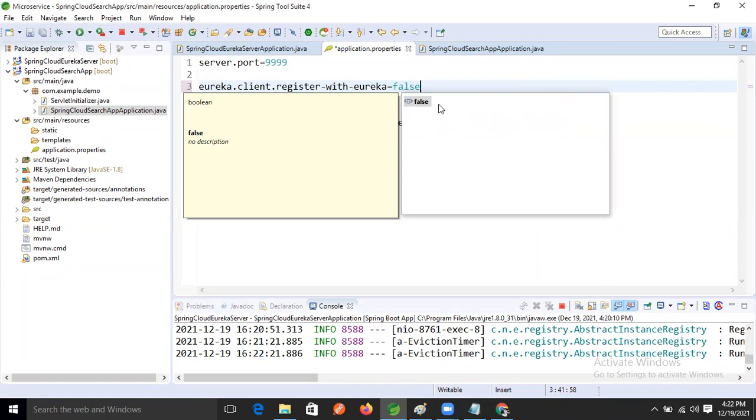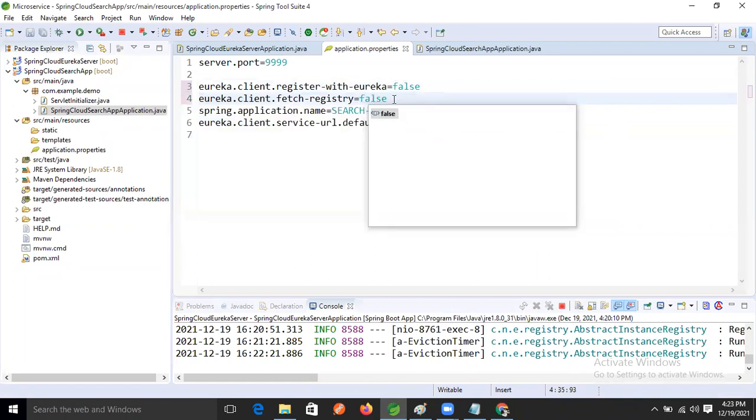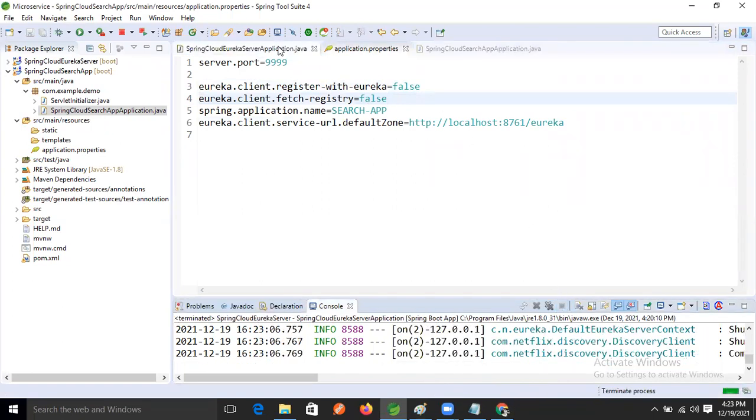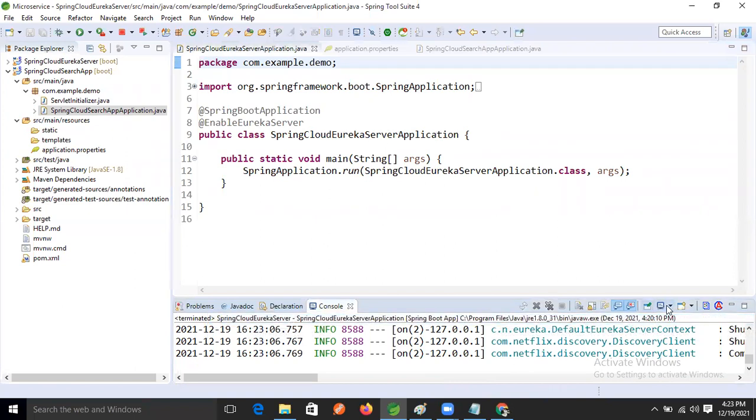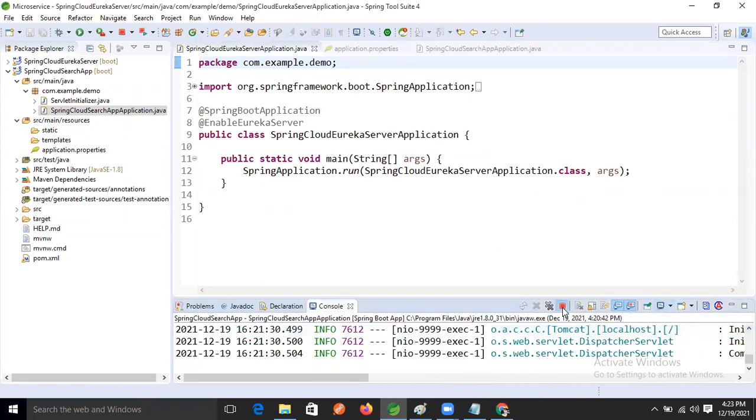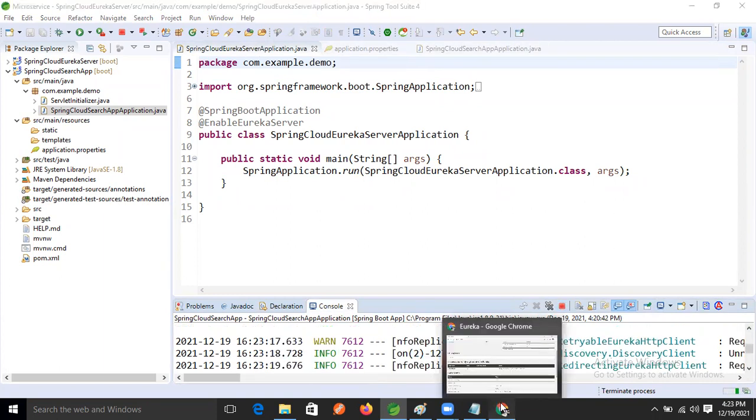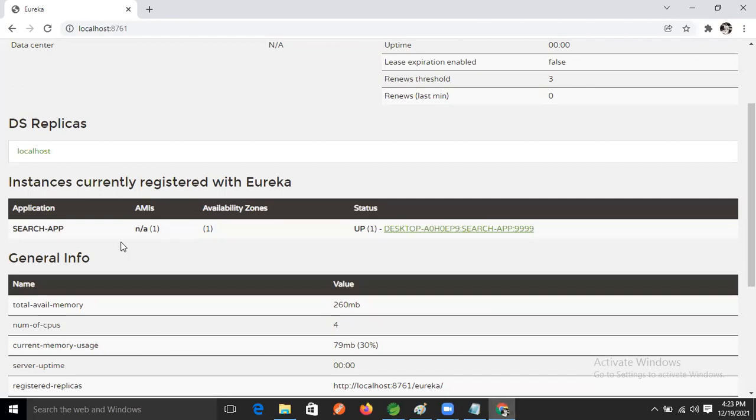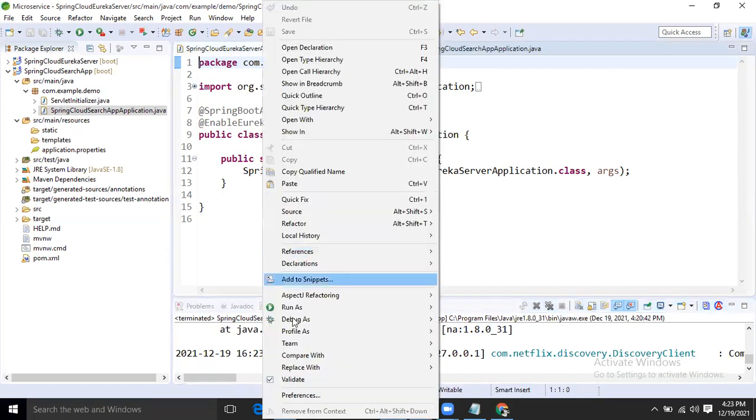false, right? I'm making this one as false. This one also I'm making false. This one also I'm making false. Okay, so again what I'm doing now, again I'm stopping the server. So here see this, this time I made it false, here the instance is created in the Eureka server. Now observe it. So here the Eureka server, now I'm running the Eureka server again.